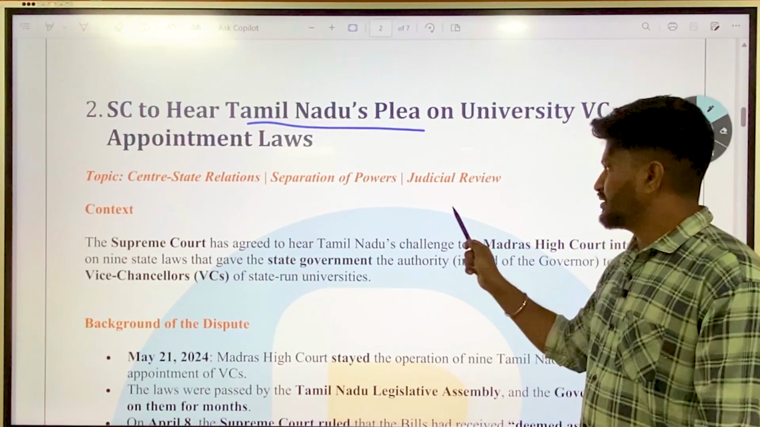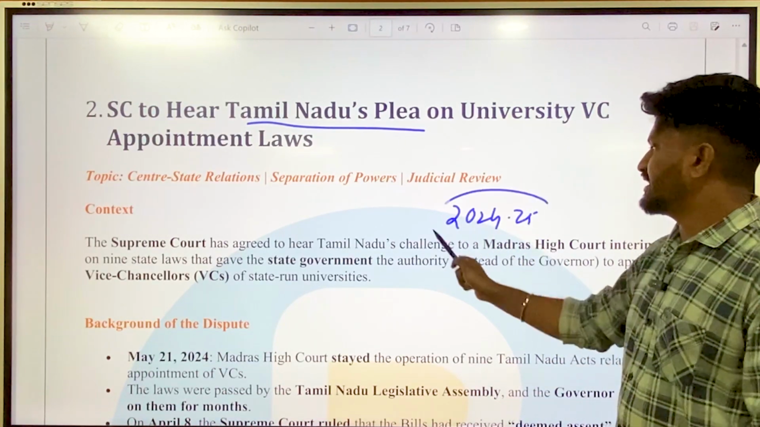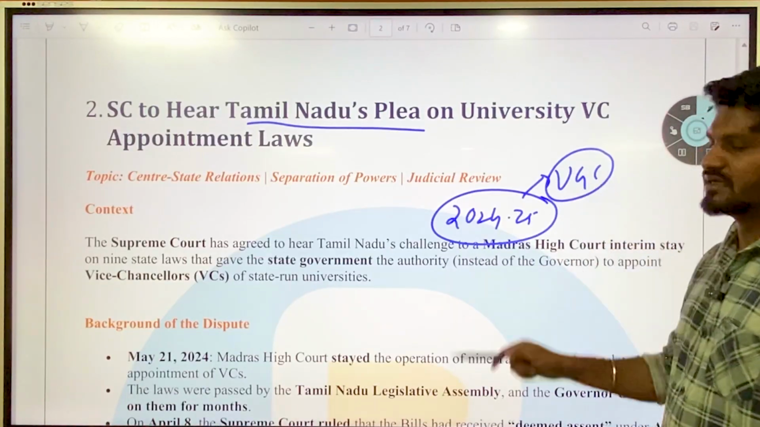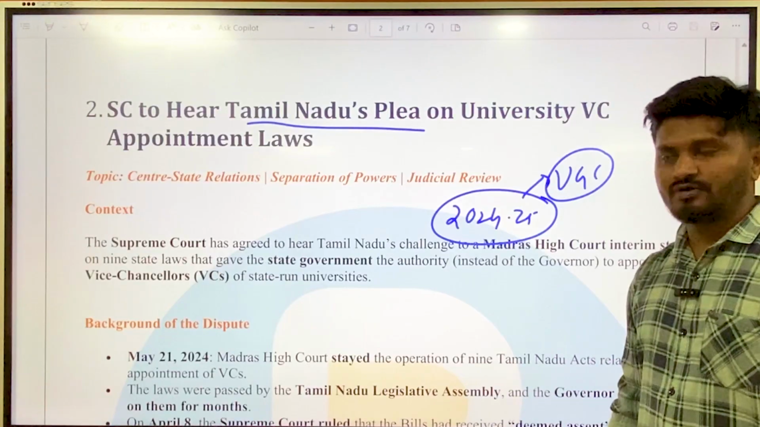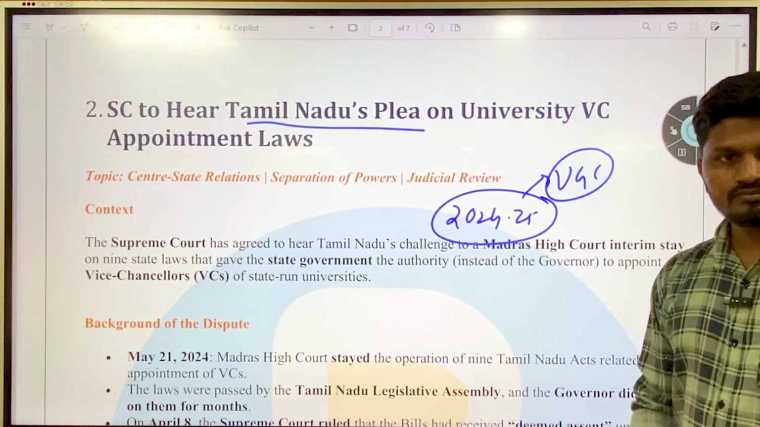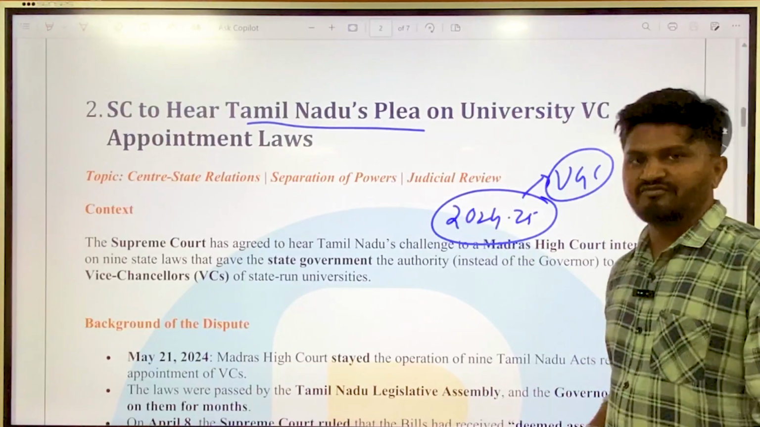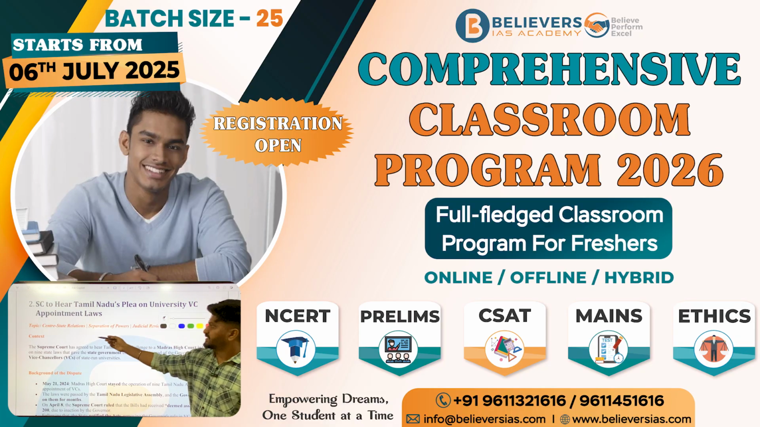Okay, in 2024-2025, one of the chief areas of discussion was Uniform Grants Commission's new laws by the central government and the opposition of state governments to these laws. Okay, we have already discussed it many times, but today we'll just stick to the current affairs. So it comes under polity, center-state relations, separation of powers and judicial review.